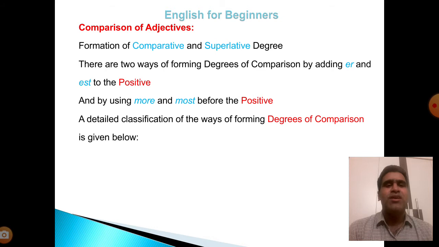Comparison of adjectives. Formation of comparative and superlative degree. There are two ways of forming degrees of comparison: by adding er and est to the positive, and by using more and most before the positive. A detailed classification of the ways of forming degrees of comparison is given below.